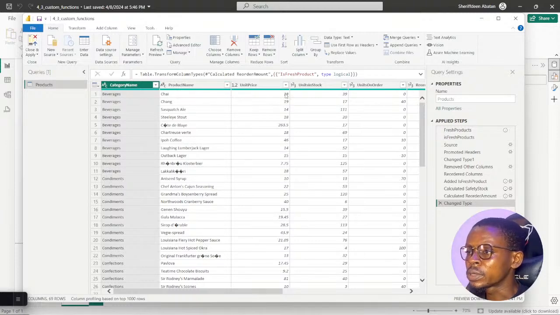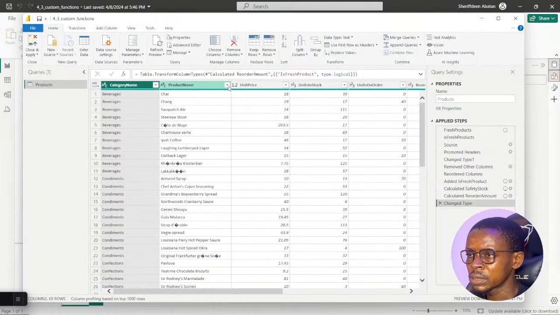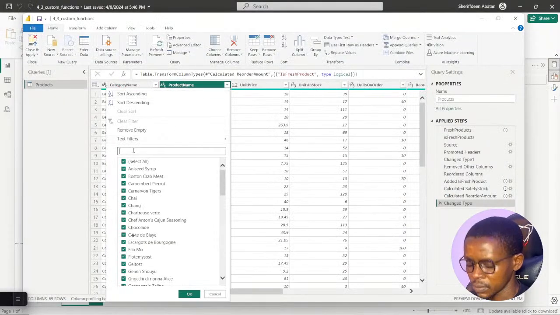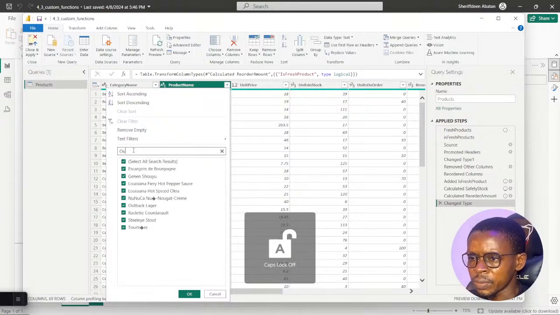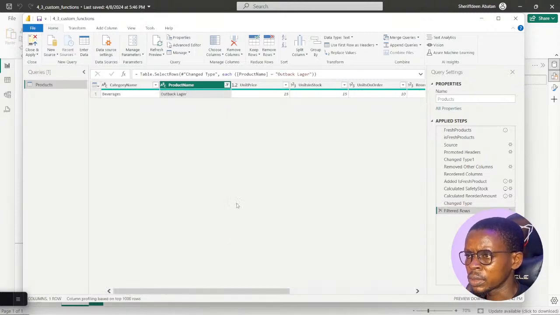If I look at the products here, I can actually search for that product and see if I get the answer. Outback Lager. Let's see. Outback. This is it here. This is Outback Lager. Click on OK.